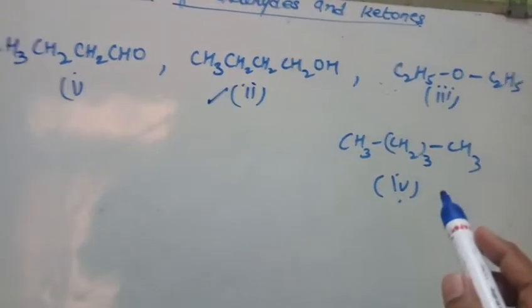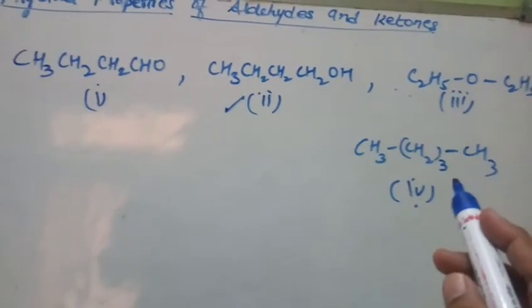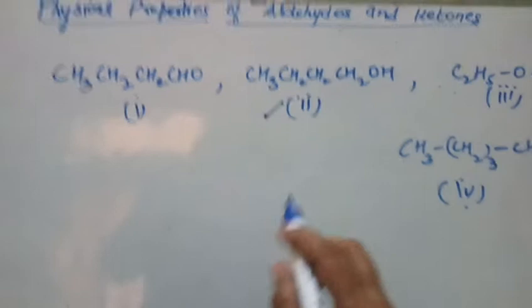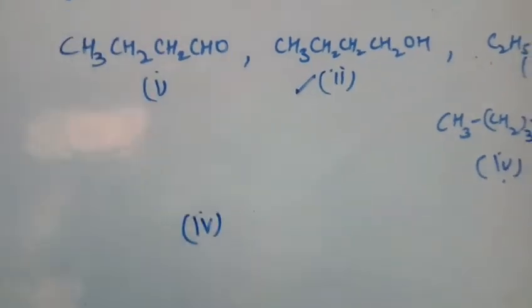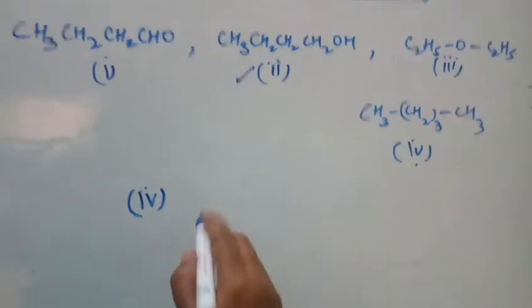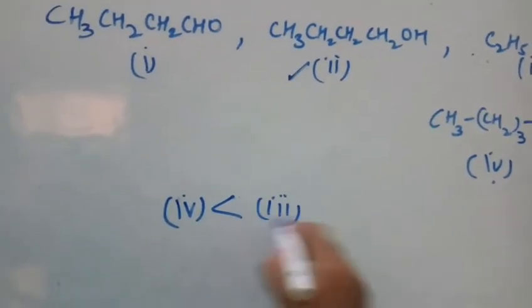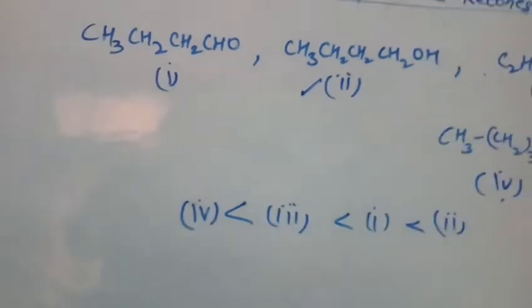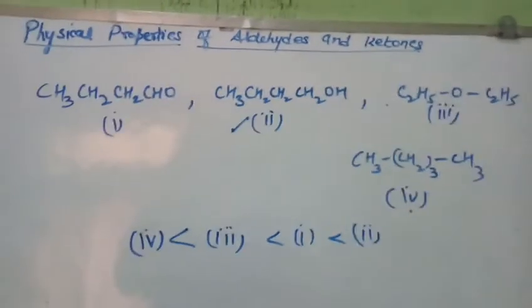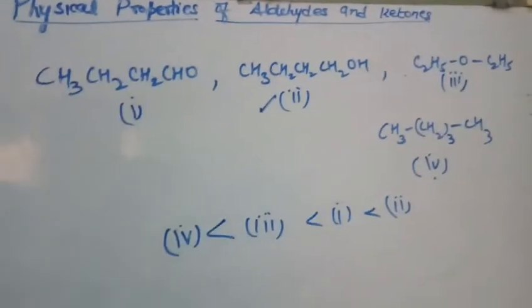And the least polarity is present in the alkane, hence the boiling point of alkane is least. So let us arrange them: the alkane will have the least polarity, so the least boiling point. Then we will have ether, then aldehyde, and then alcohol, meaning alcohol will have the maximum boiling point. Understood? Due to intermolecular hydrogen bonding.